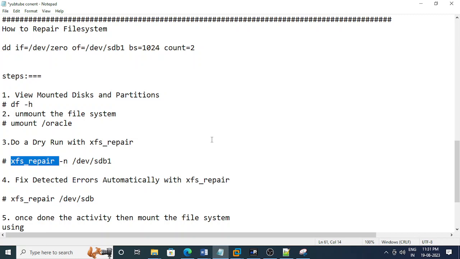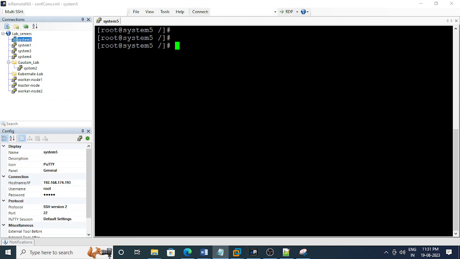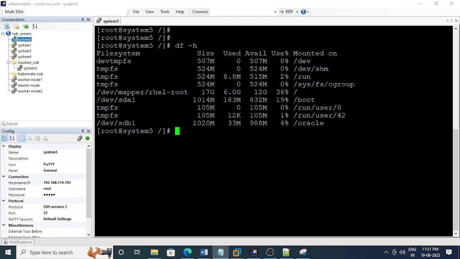Okay, so these are the steps I have prepared and I will perform these steps on the server. I have already created a virtual server, and now I need to create that scenario. I have one directory, the mount point /oracle, and I'm going to corrupt the oracle mount point and then we'll try to mount it.